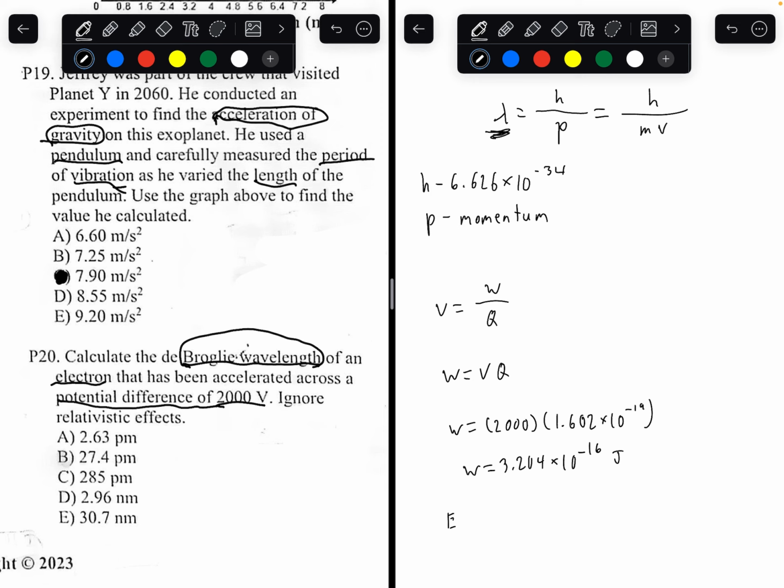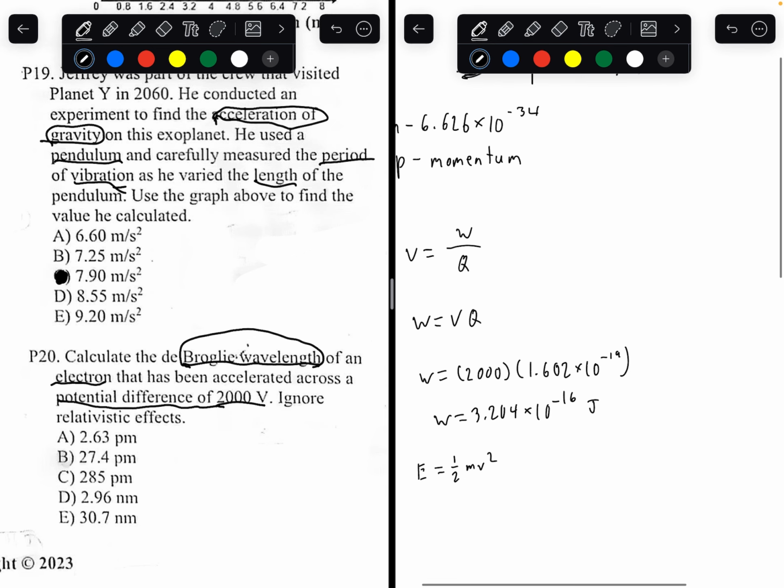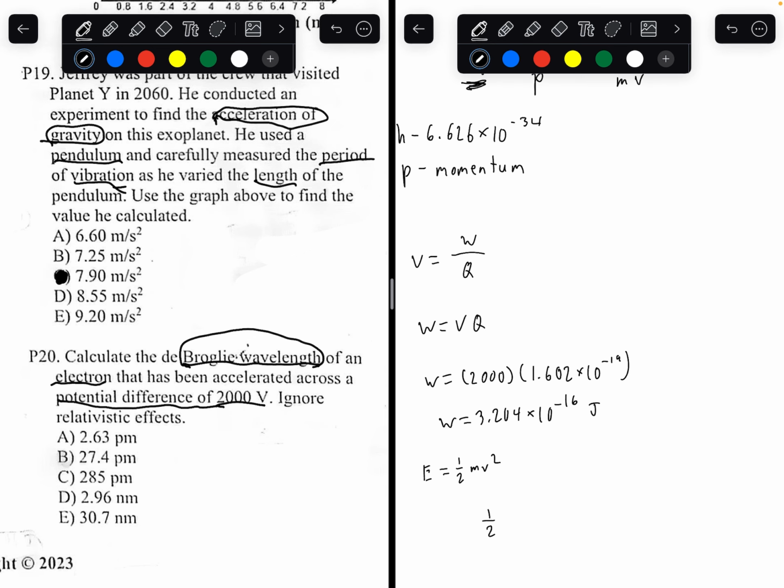So we know work is essentially the change in energy. There was no energy before. So in this case, energy would equal work. And energy is also written as 1/2 mv squared. That's kinetic energy. The formula for kinetic energy is 1/2 mv squared. So 1/2 times the mass of the electron, which is 9.11 times 10 to the power of negative 31, times velocity squared, equals 3.204 times 10 to the negative 16.